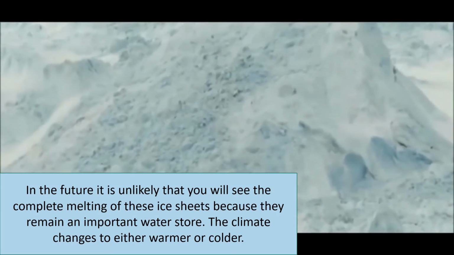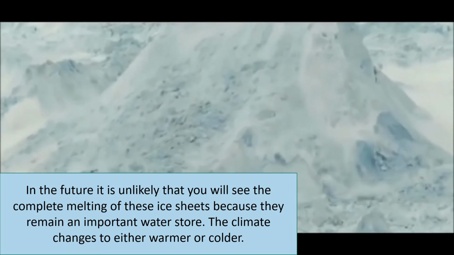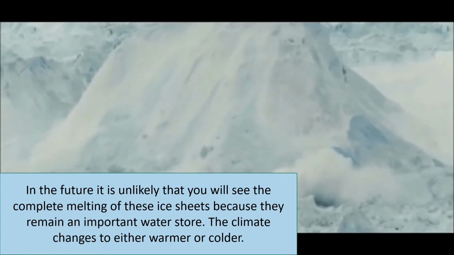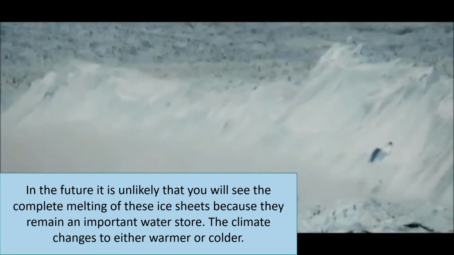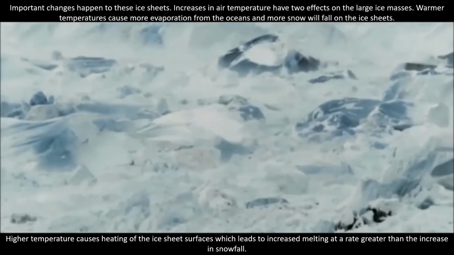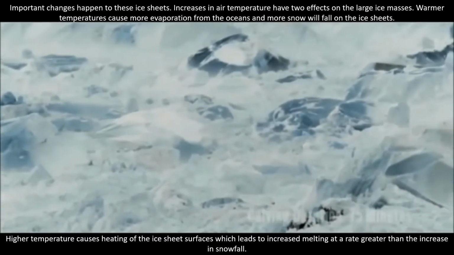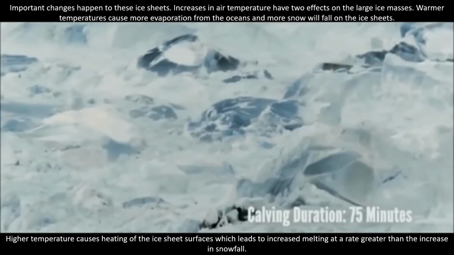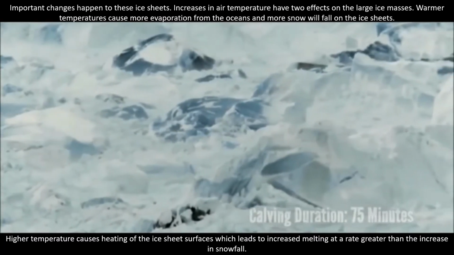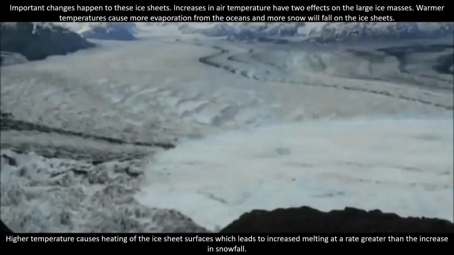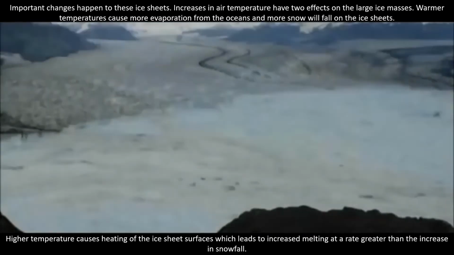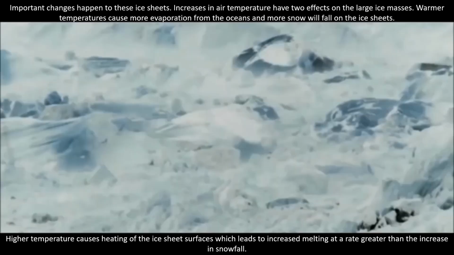In the future, why is it important to understand how they work and what's happening with the melting of the ice sheets? Because the ice sheets of Greenland and Antarctica hold more than 99% of the world's freshwater. Warmer air temperatures have two effects on the ice sheets. They cause more evaporation from the oceans and more snowfall on the ice sheets.